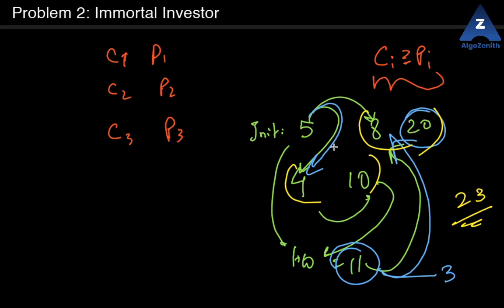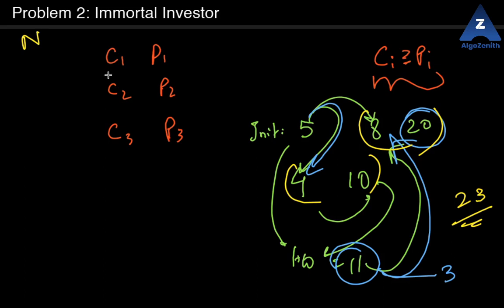So the idea is you try to invest in the smallest such opportunity which you can invest in and has some positive profit, because that's the easiest to invest and you will get some positive profit. That might lead to new opportunities that you can open up. So what you have is, let's say you sort the opportunities by increasing Ci value. Let's remove this one.